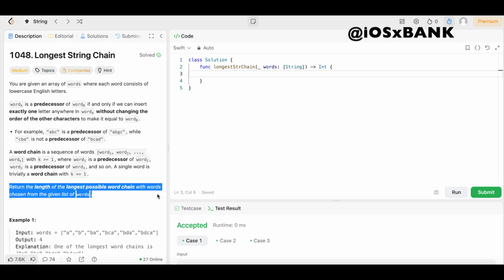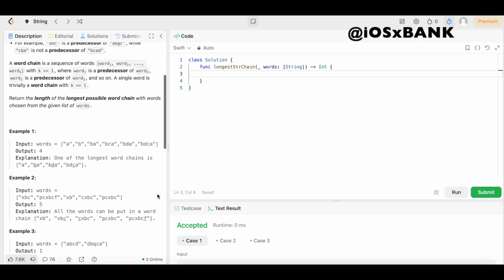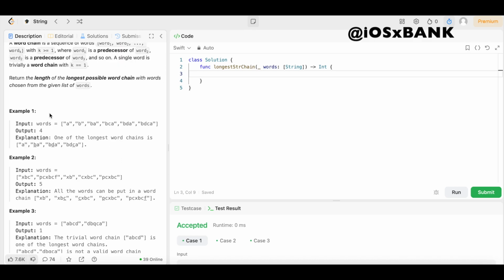of words. All right, y'all, I can understand how that question may be a little bit difficult to understand. So let's go ahead and take a look at these examples just to make sure that we are doing this problem correctly. In example 1, we have the input words equals an array of strings A, B, BA, BCA, BDA, and BDCA. The output is 4. The explanation says one of the longest word chains is A, BA, BDA, and BDCA.